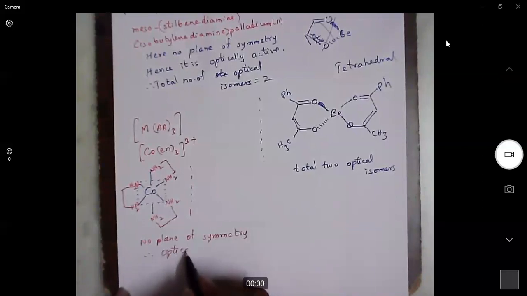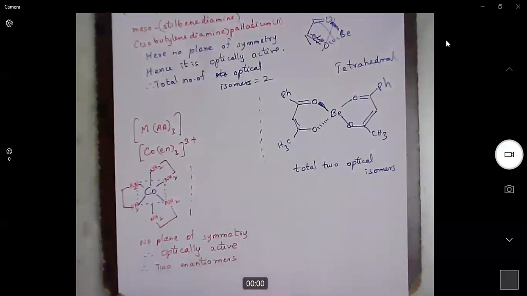When this molecule is optically active, there exists a pair of enantiomers. Two enantiomers make one pair.